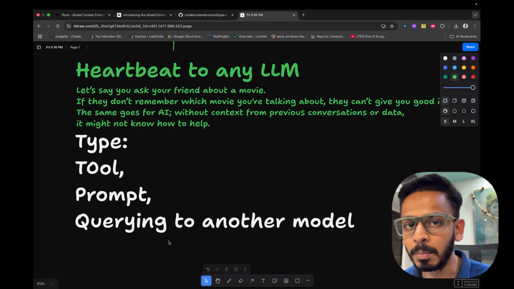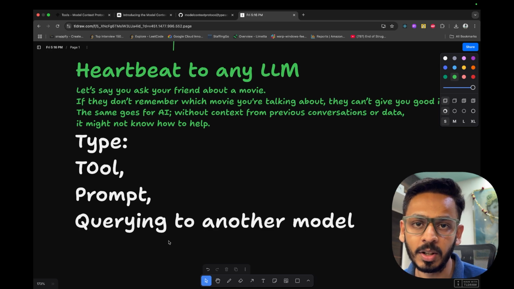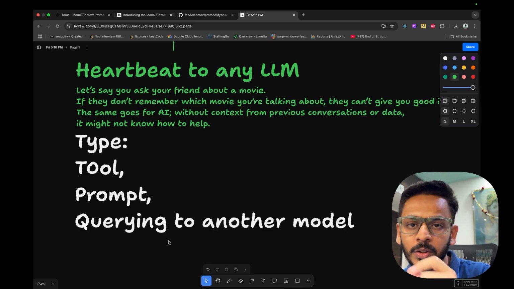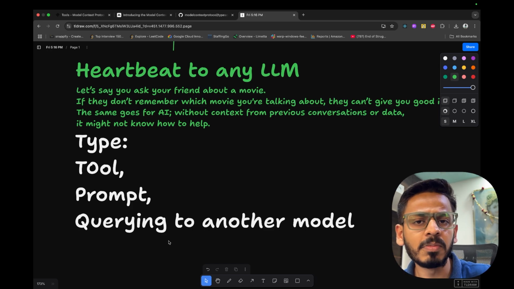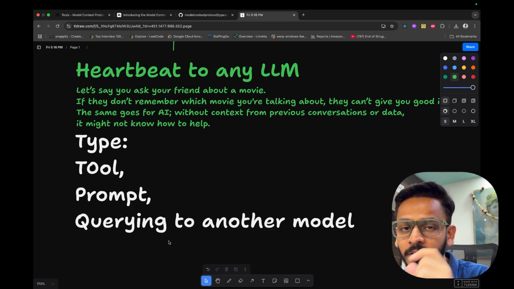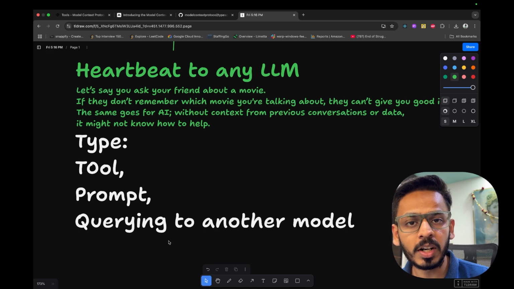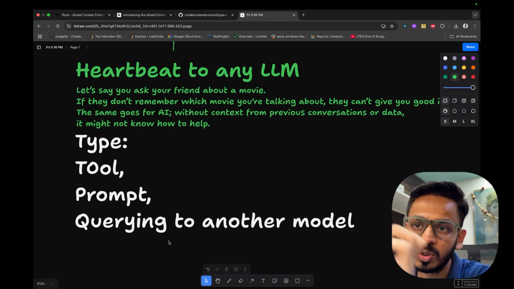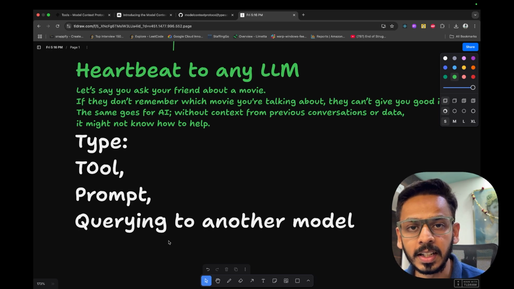The second is the prompt. Rather than writing prompts for every single API, for every request that you are making to the LLM, you can say something like "get data", and internally you have written a well-defined, fine-tuned prompt saying that I want to get data from this. So rather than writing the entire prompt to the LLM all the time, you can just write it in short form. Get data. Internally it will call the entire prompt.